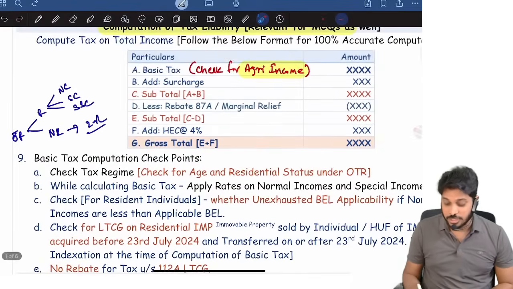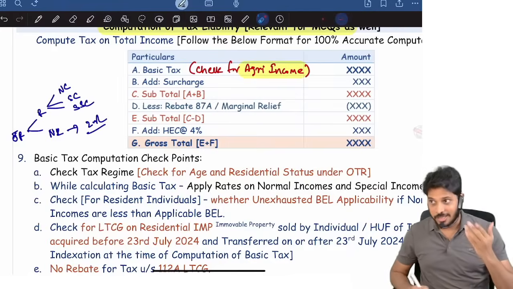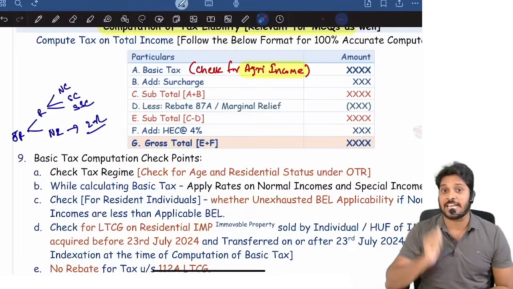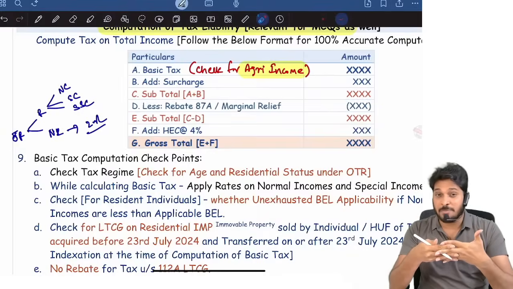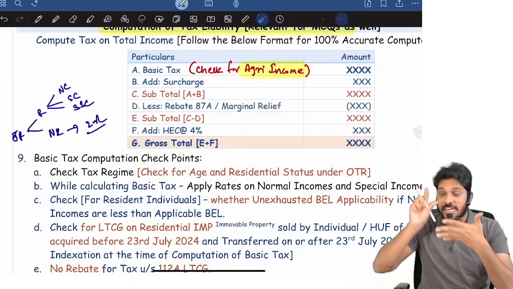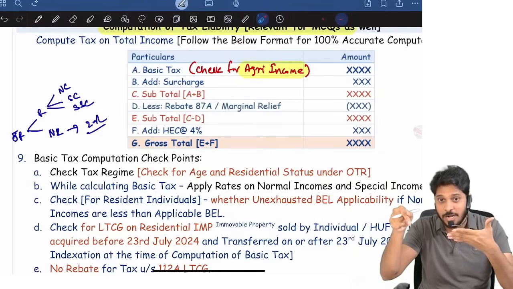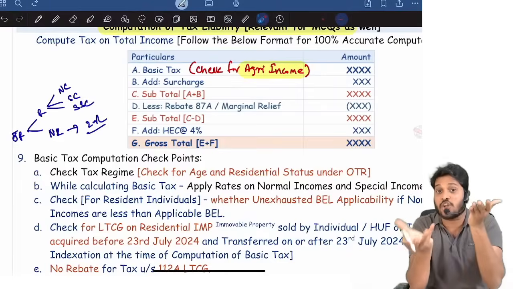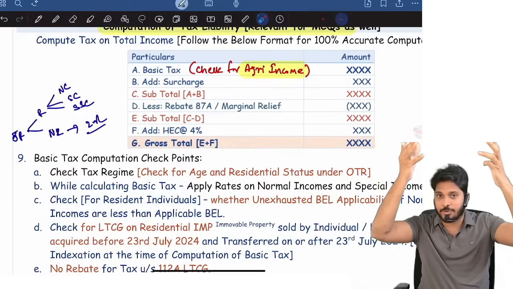Then the second thing you should check is whether agriculture income is there. I know it is exempted, but in the given problem, agriculture income might have been credited to the P&L account. When you are computing PGBP income, you start with net profit. In this net profit, agriculture income is already credited in P&L. But actually, is it taxable? No. So to arrive at PGBP income, you will reduce it because it is not taxable. You computed PGBP income, substituted that income in the total income computation, all that is fine.